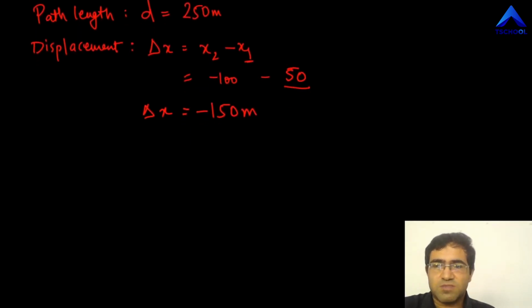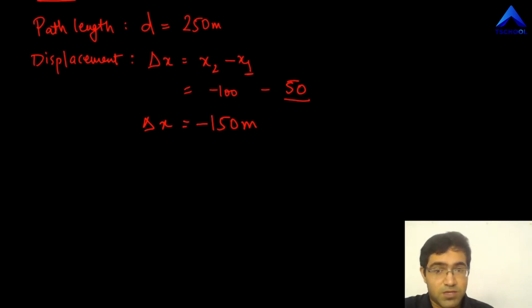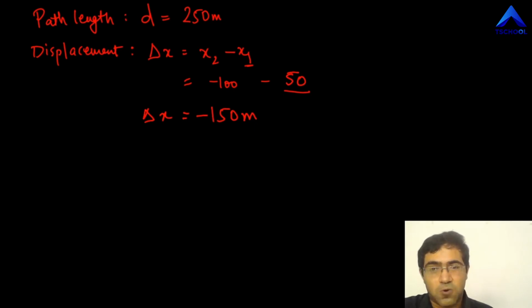So what this means is that the ant has shifted by minus 150 meters. Now that might sound strange. You can't shift anything by a negative number, right? But here that's what we are getting. So is this wrong?